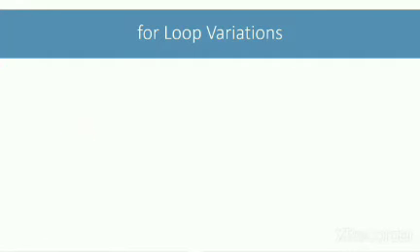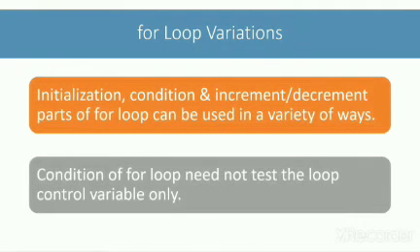In this lesson, we will look at a few variations of for loop. The initialization, condition, and increment-decrement part of for loop can be used in a variety of ways. This makes for loop a powerful and versatile looping construct. Using for loops, you can do all the things possible with while and do-while loops and much more than that. The first variation that we will see involves the condition part. The conditional expression of the condition part need not test the loop control variable against some target value. It can be any Boolean expression. Let's look at a Java program in BlueJ to understand this.